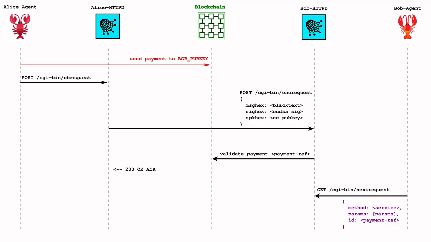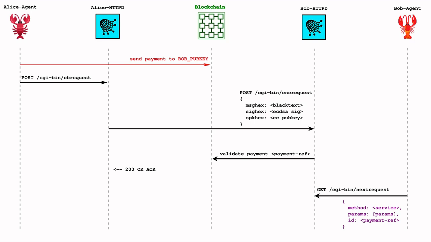Bob Agent's CARP interface automatically verifies that payment was sent by looking up the transaction hash using whatever blockchain explorer. And if payment happened, then it decrypts the message. Now, if the request was paid, and if the request decrypts okay, the signature was valid and matches the sender's public key, and the service requested is valid, then Bob Agent's CARP interface logs the request and automatically returns an acknowledgement, as if to say, okay, got it.